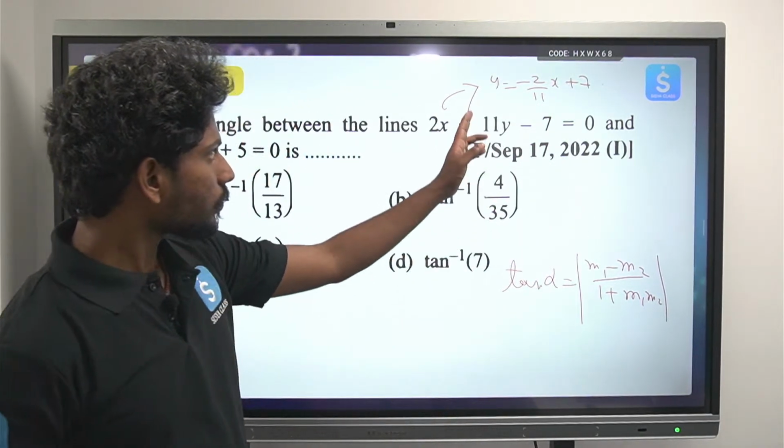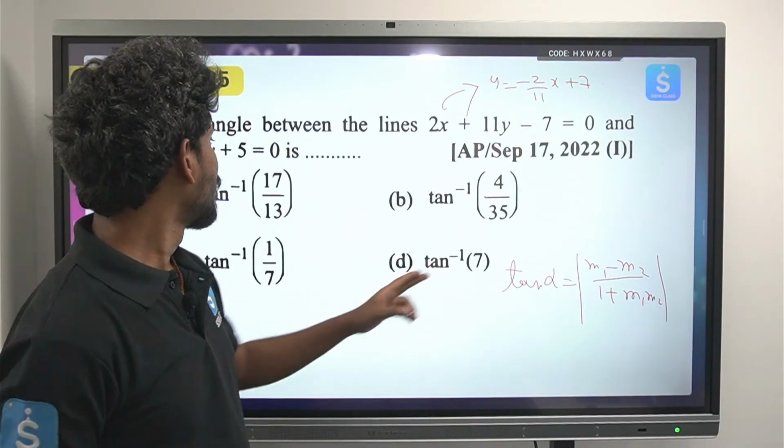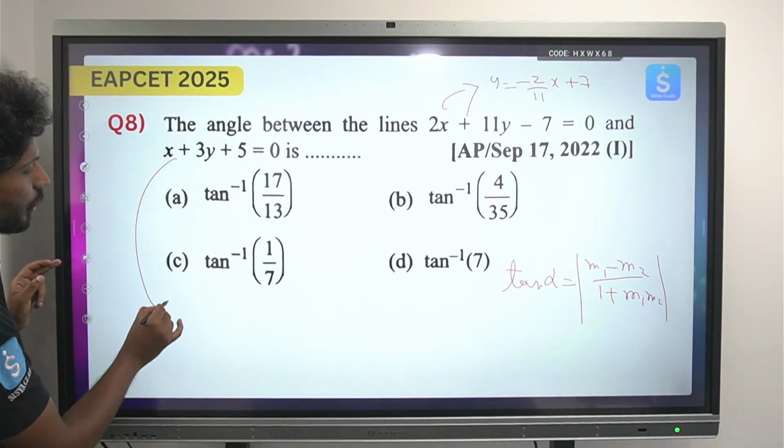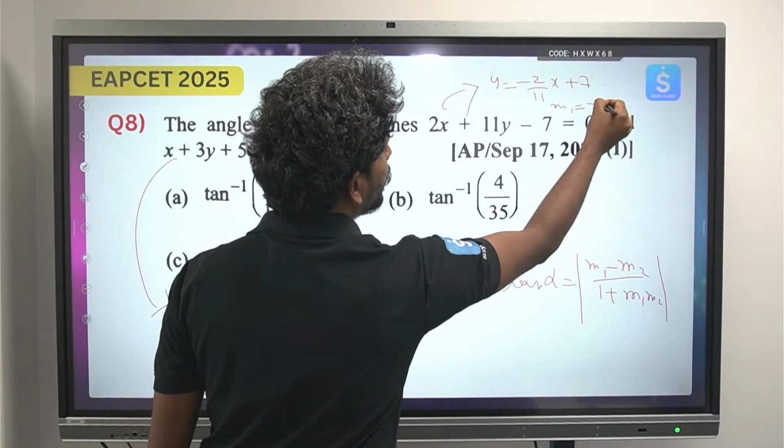Okay, y is equals to minus 2 by 11x plus 7. Similarly, how can you find? So the value of m is nothing but how much? m1 is equals to minus 2 by 11.